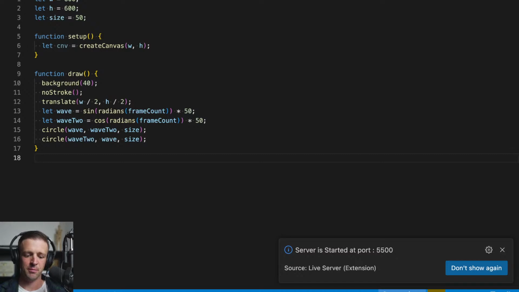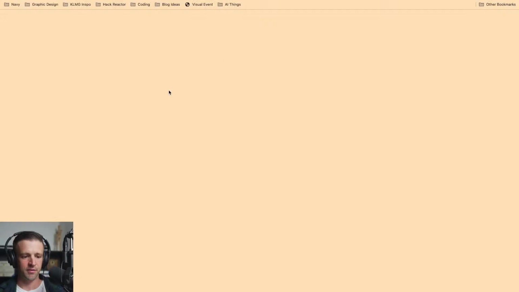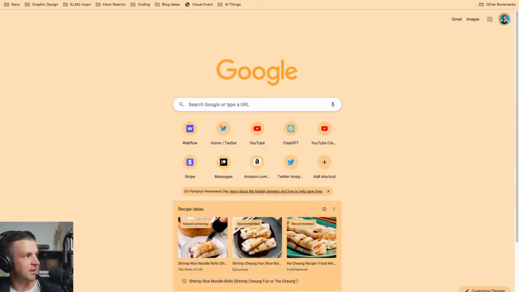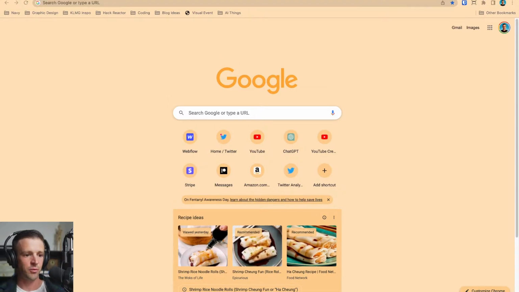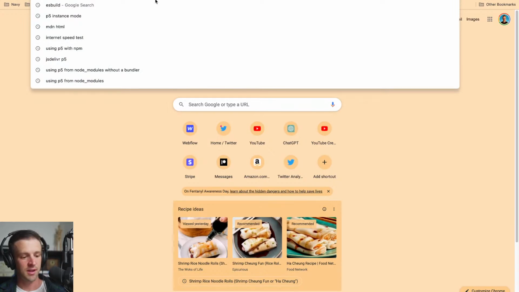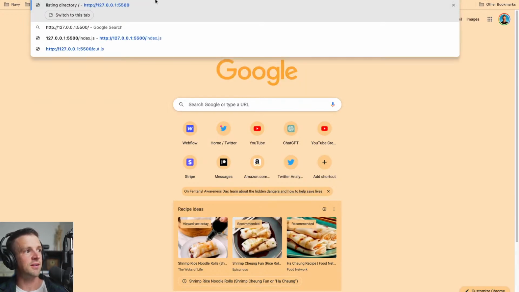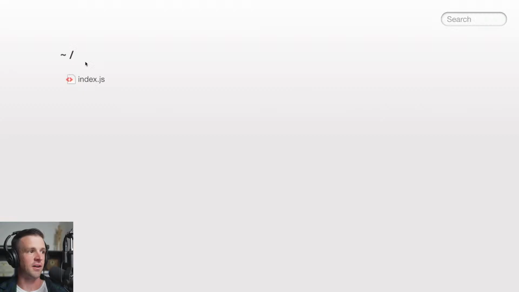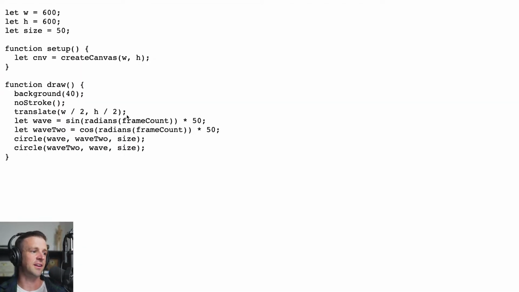So we go live and I get a pop-up that says server is started at port 5500 and the source is live server extension. It actually showed up on another Chrome tab on my other monitor, but if I just open up a new tab and I take the address 127.0.0.1 and I put it up here in the top, you can see listing directory 127.0.0.1 and port 5500, and now we can see our index.js JavaScript file. If I go ahead and click it, now we can see that's exactly the code that I wrote, right?